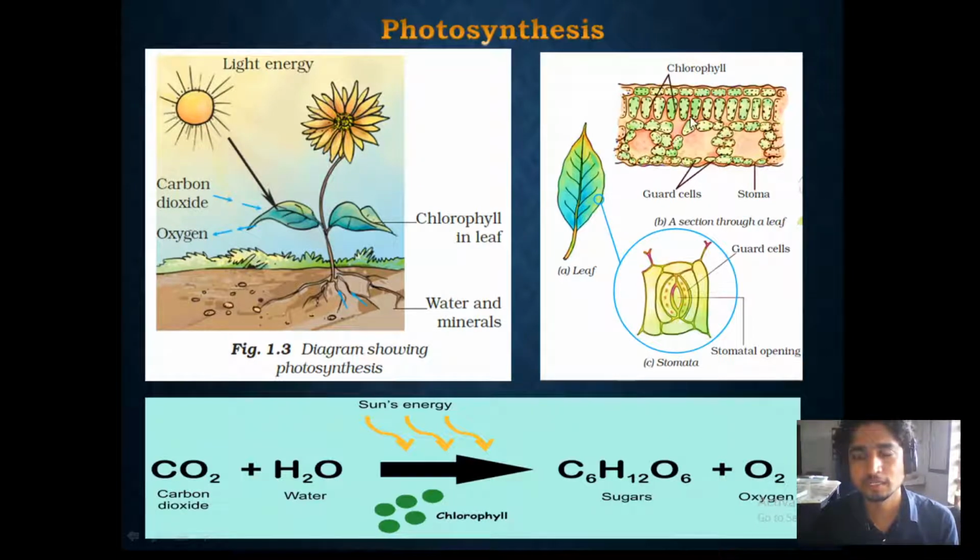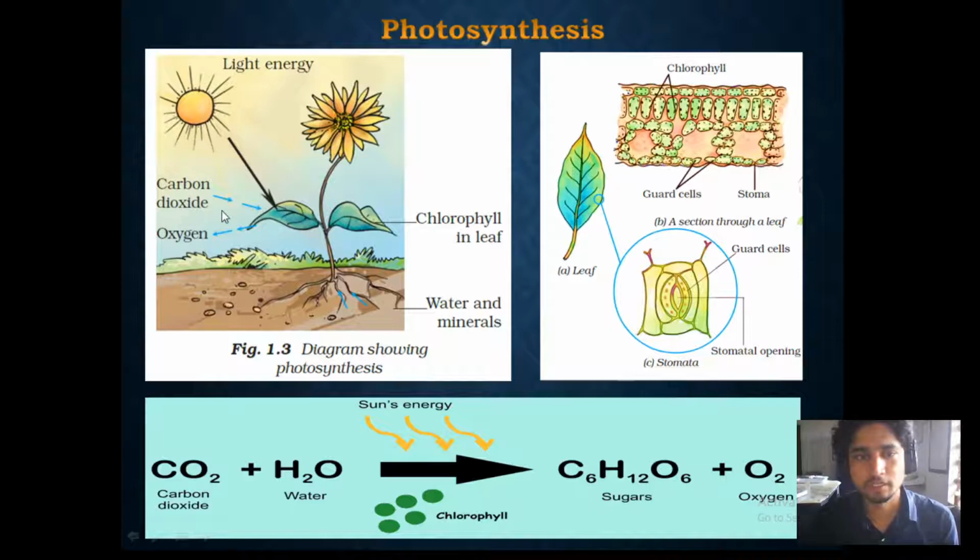It is like a solar panel. Just like solar panels absorb the light energy and convert that into electrical energy, here also this chlorophyll is able to capture and absorb the sunlight, and use that light energy for making the food.